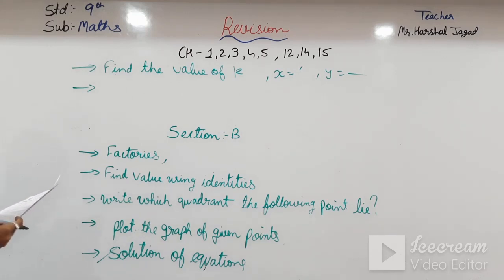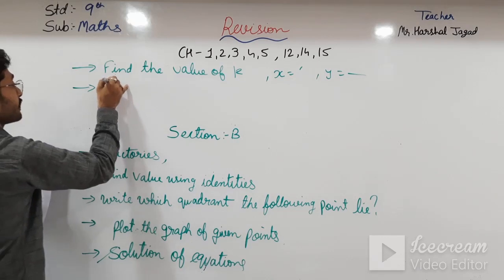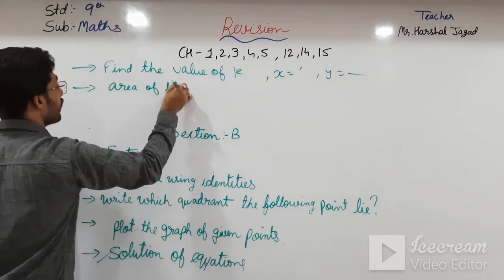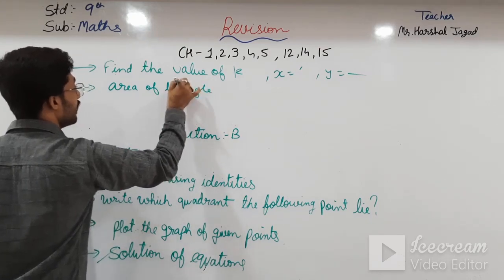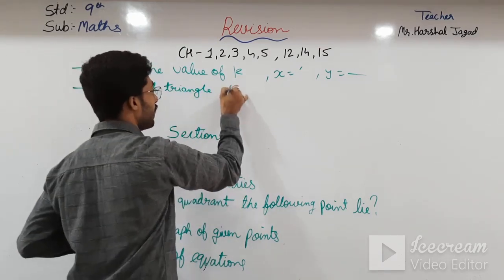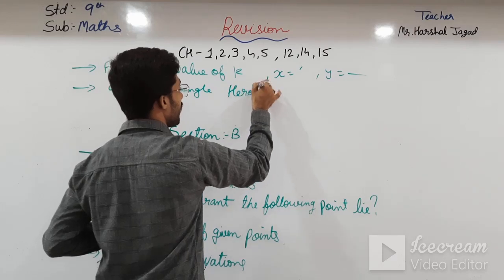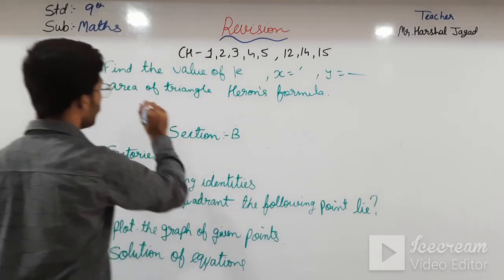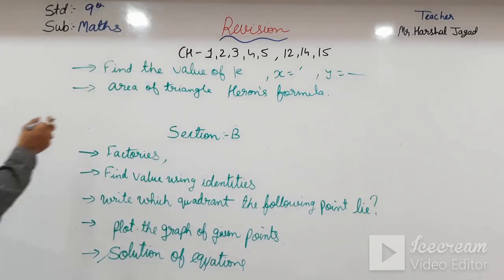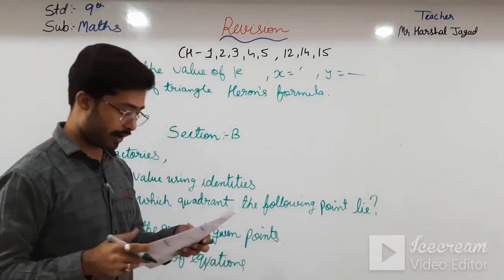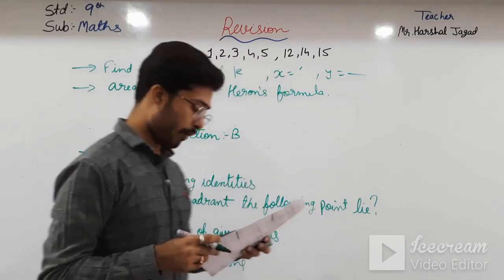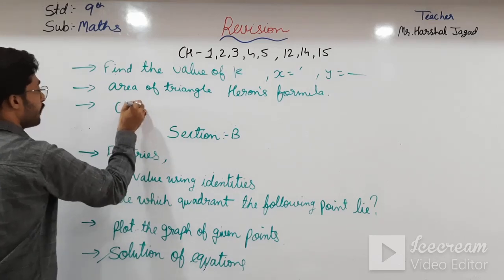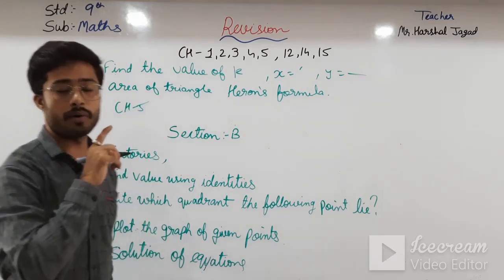in this also the area of a triangle is there. So from the chapter on area of a triangle, it is from Heron's formula. Heron's formula that you have to do. Okay students, area of a triangle from Heron's formula, that you have to find. Okay, and the probability, chapter number 15, probability sum is there over here.